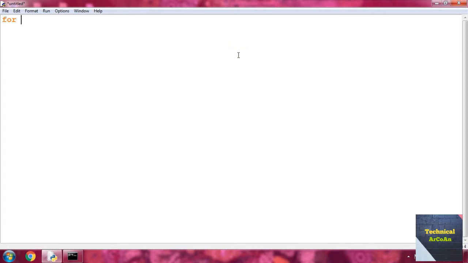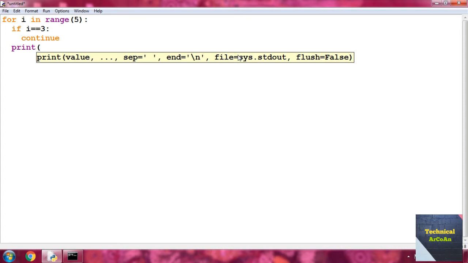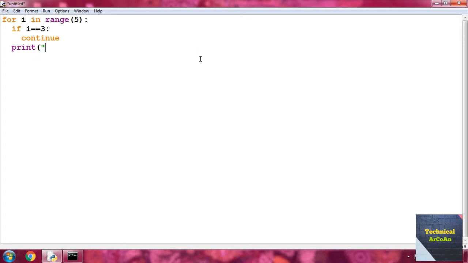Suppose write for i in range and provide a value 5. Then check a condition: if i equal 3, then put this continue statement. After that put a print statement which is part of this for loop: print, and here provide "hello " with a space, double quote, comma, and provide i.